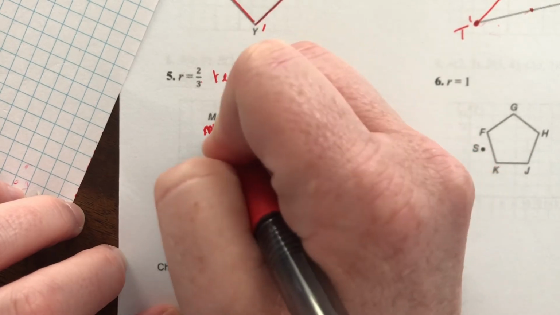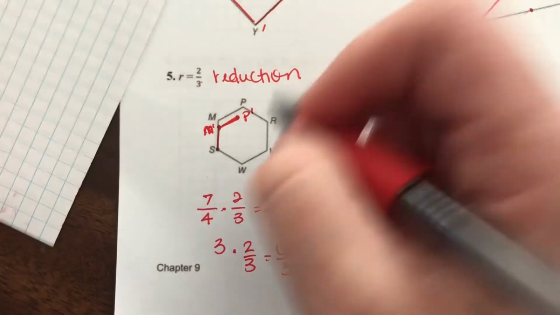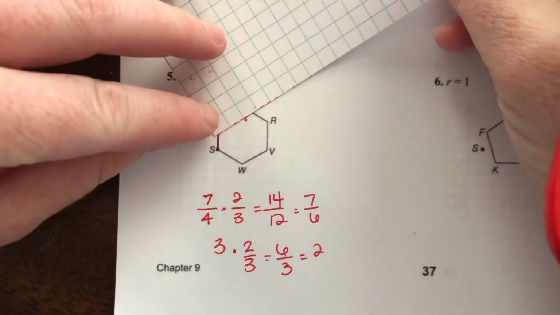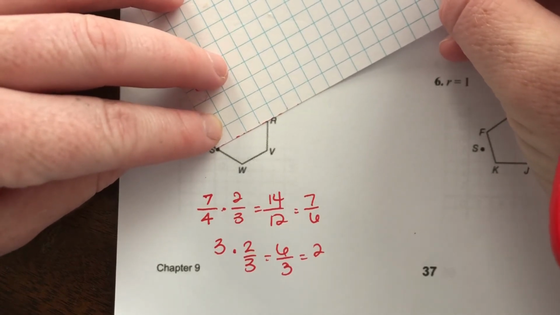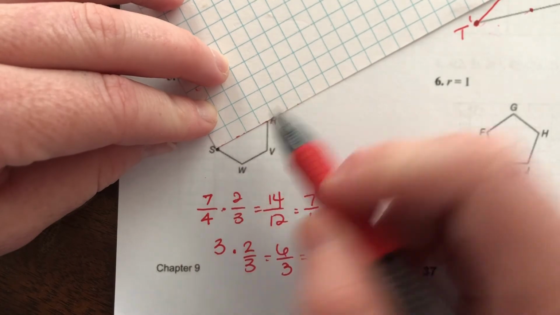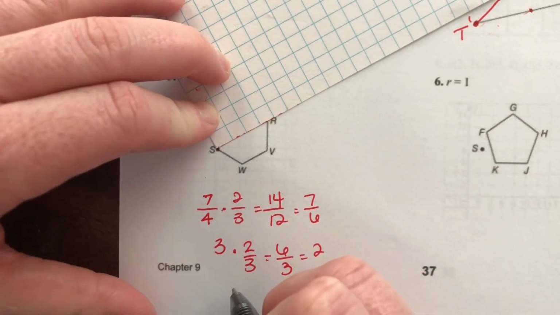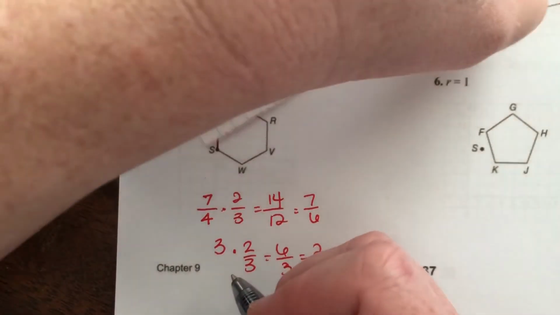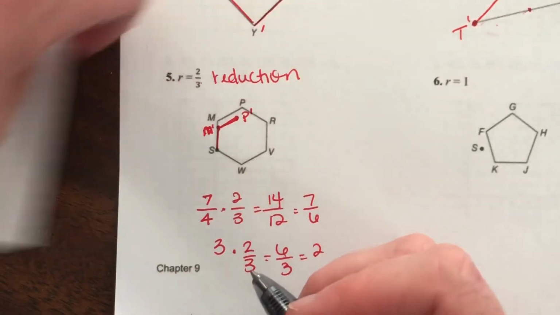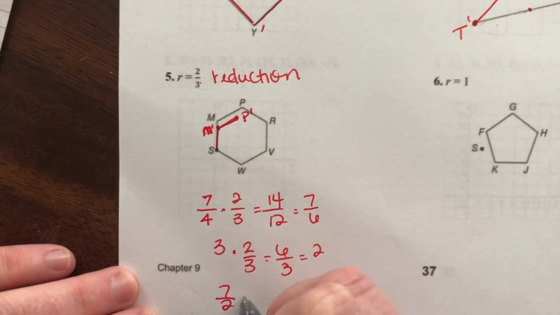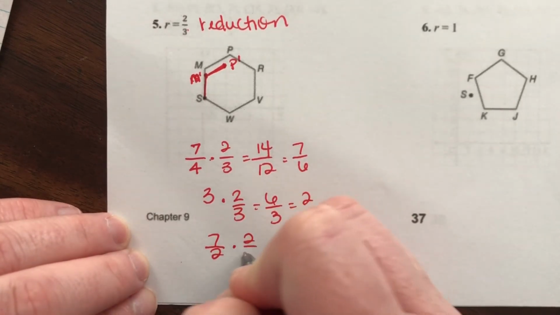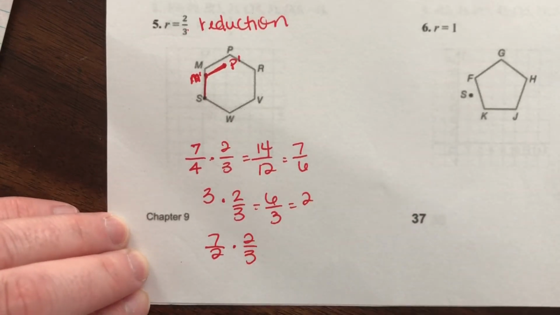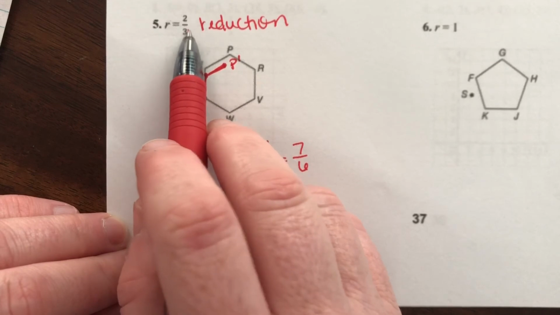Draw a straight line, that wasn't a good straight line. Okay, and then from S to R, it looks like it's about 3.5 boxes. So 3.5 is 7 halves times 2/3. Whatever your original measurement is, you multiply it by the scale factor.